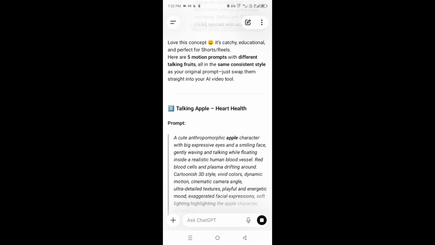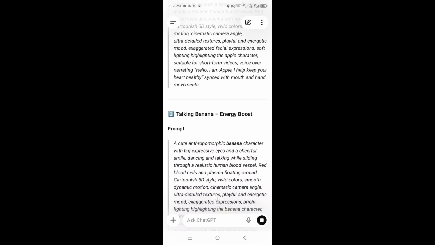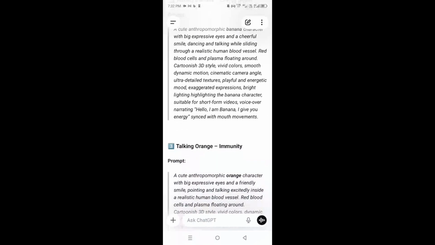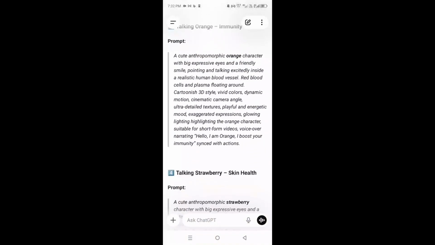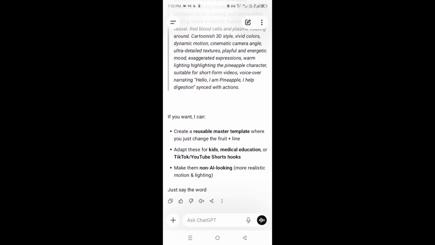ChatGPT will go ahead and create my prompts for this talking fruits and vegetables. It will go ahead and create 5 prompts for me. You can ask it to create 10. You can also adapt it to different kind of vegetables and fruits if it does not create or include the vegetable or fruits that you want.